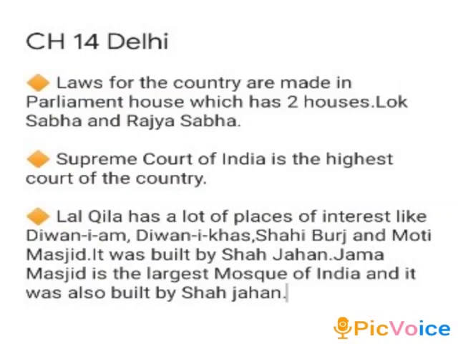Then Lal Killa has a lot of places of interest. Lal Killa, which is situated in Delhi, an old monument, has a lot of places of interest like Diwan-e-Am, Diwan-e-Khas, Shahi Burj and Moti Masjid. And it was built by Shah Jahan. Then there is Jama Masjid, which is also located in Delhi and it is the largest mosque of India and it was also built by Shah Jahan, the Mughal emperor.